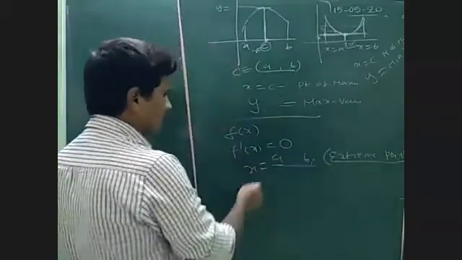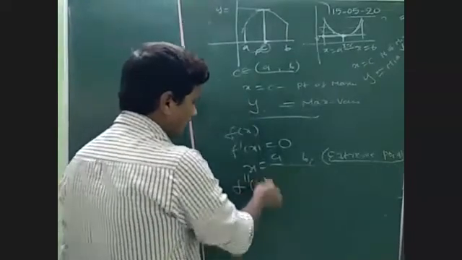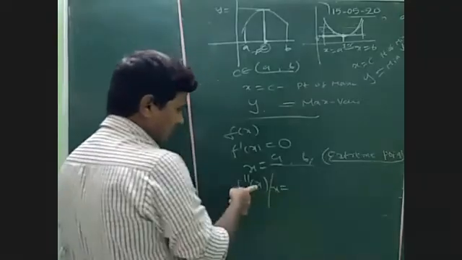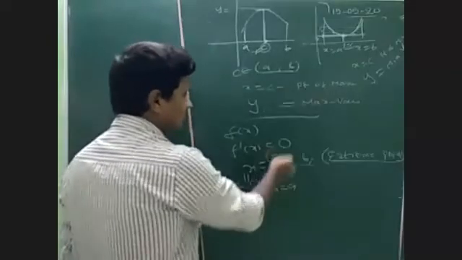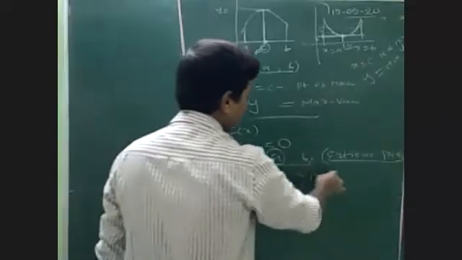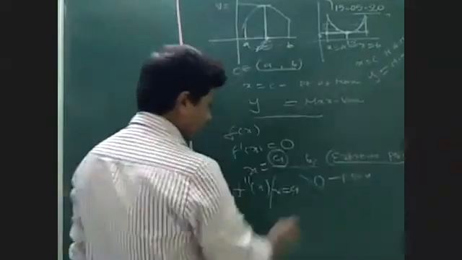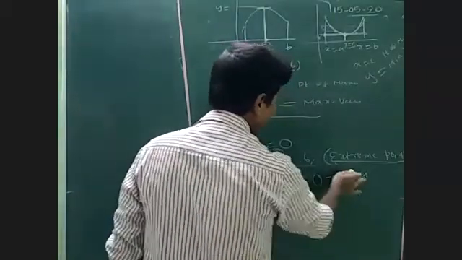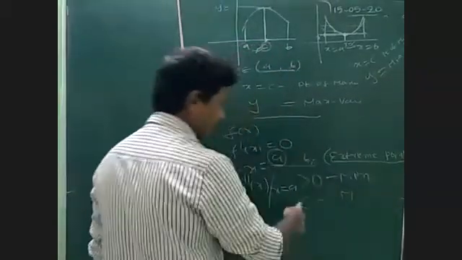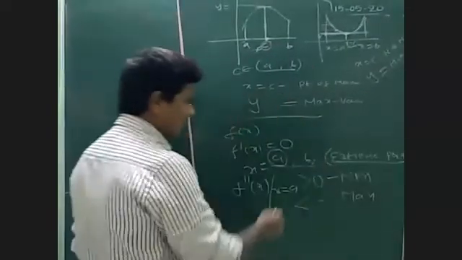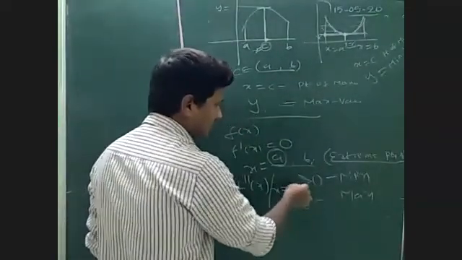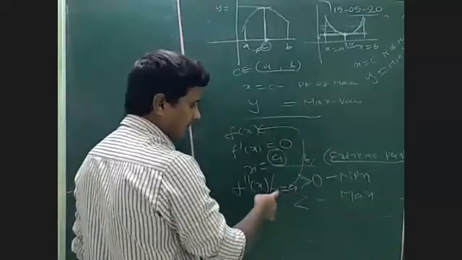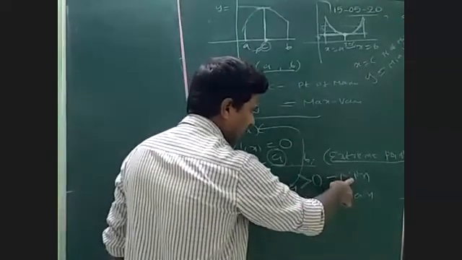Okay, extreme point. And at this point, again find f double dash of x, and substitute x is equal to a. If it is greater than 0, it is a minimum; if it is less than 0, it is a maximum. So at x is equal to a, we got greater than 0. So this point is called the point of minima.